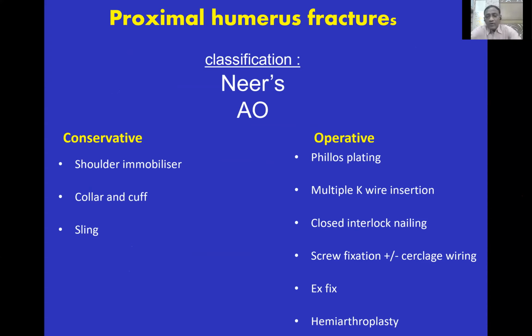In operative treatment, various implants are used. Currently, the PHILOS plate is the implant of choice. However, one can select multiple K-wires or closed interlock nailing, which is newly coming up. I personally do it with the screw wire technique, sometimes an external fixator, or when there's a 4-part fracture with dislocation of the head, one can consider hemiarthroplasty.